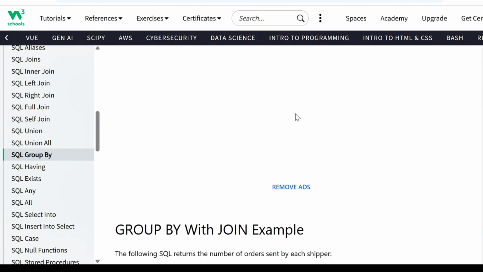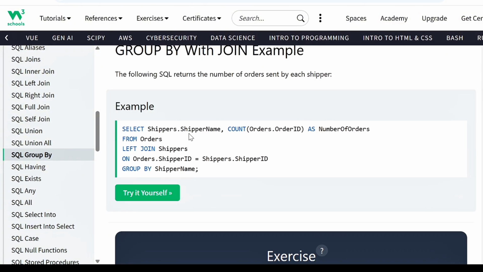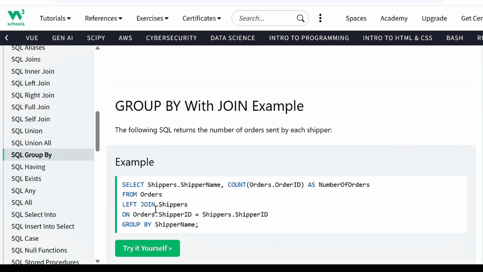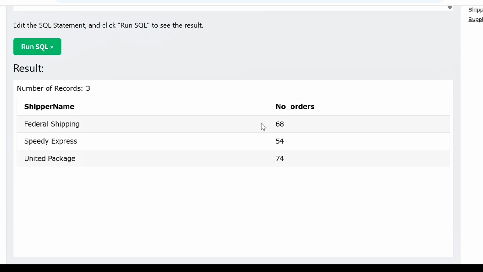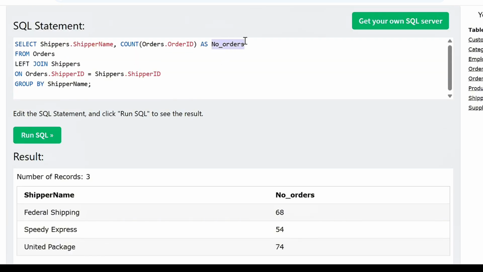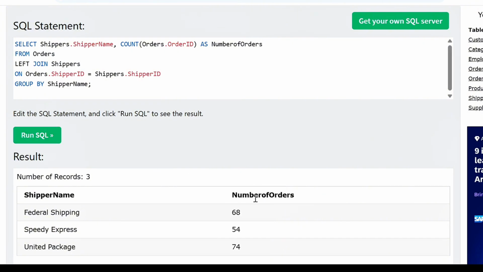So in this case, I'm going to try to make some edits to the query. So you can see Group By has different applications, and I like how it has been showing us the different ways that Group By can be used, including now we are seeing when Group By is used with a join. I'll consider Group By to be an intermediate topic, beginner to intermediate actually. Now as you can see here, I'm trying to edit the query, after which I'll run it to see the result it will give to me. So this is what it looks like. I actually renamed the column.